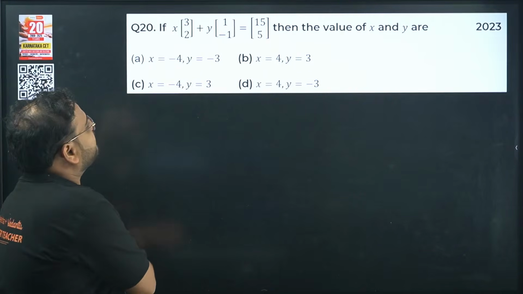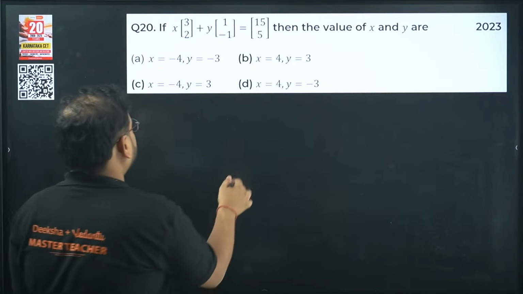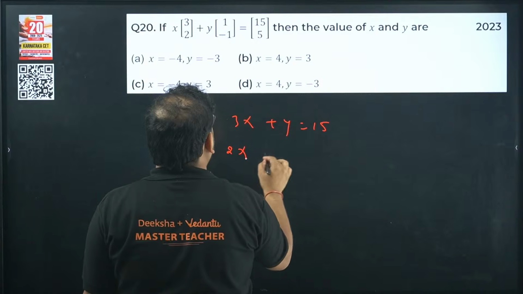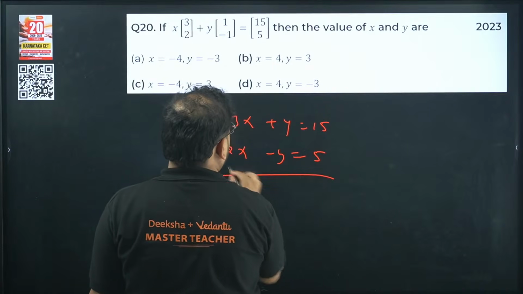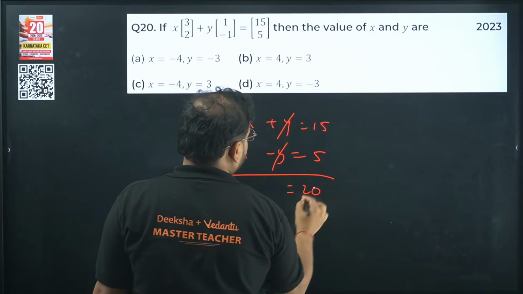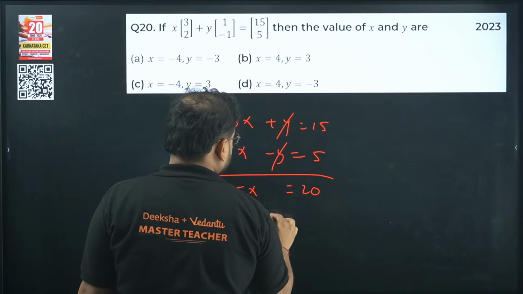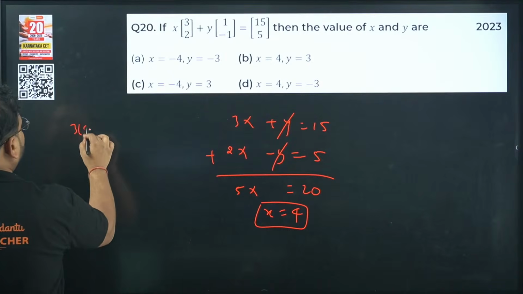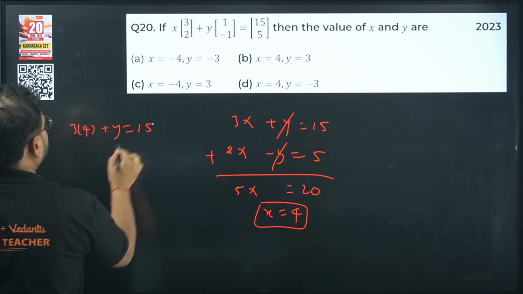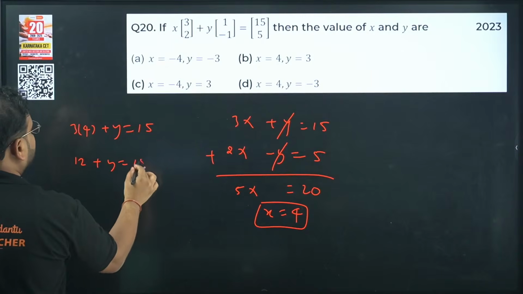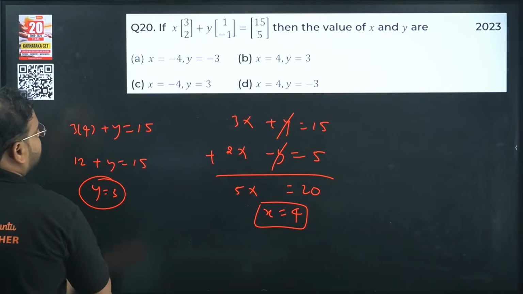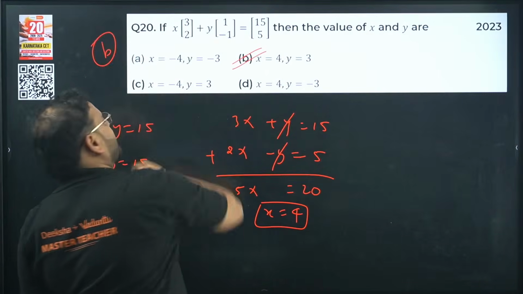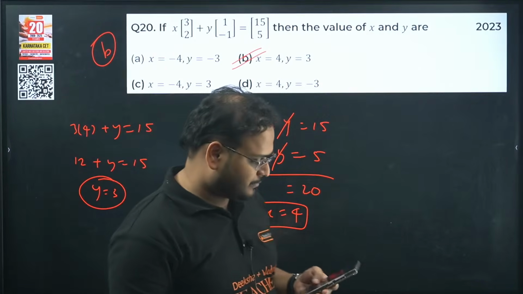[[x, 3], [2, -1]] times [[x], [y]]... the matrix equation gives 15 and 5. The value of xy is what? Make the equations. 3x plus y is 15, and 2x minus y is 5. Add them, y cancels. This is going to be 20. This is going to be what? 5x. So x is 4. So 3 into 4 plus y is what? 15. So we get 12 plus y is 15, which means y has to be 3. So 4 and 3. Option B. Option B. Clear now? Yes.